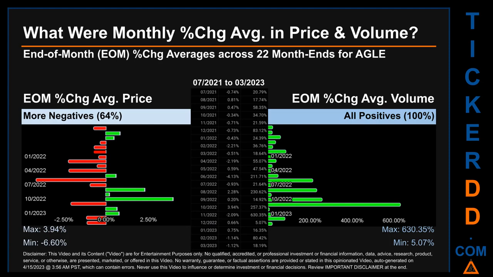Price saw an end-of-month max of 3.94% in average percentage change along with a minimum of -6.60%. For volume, the maximum and the minimum monthly percentage change were respectively 630.35% and 5.07%.